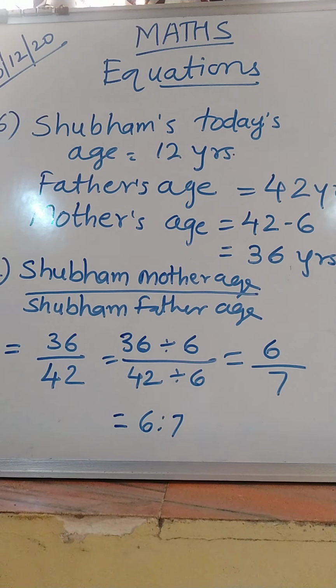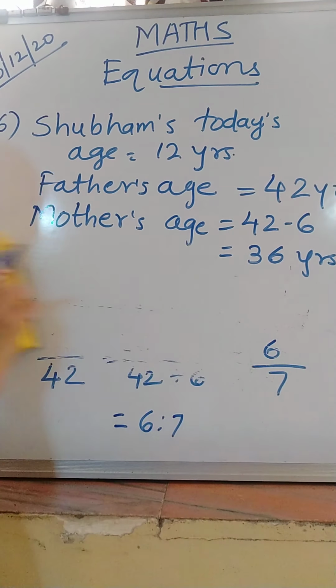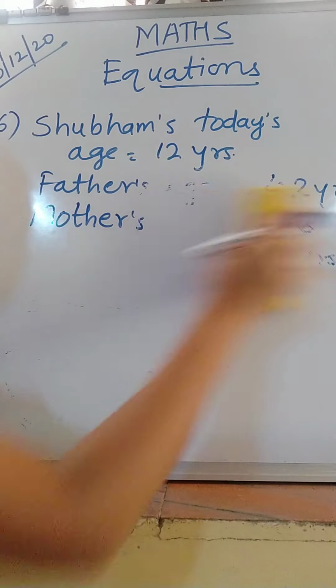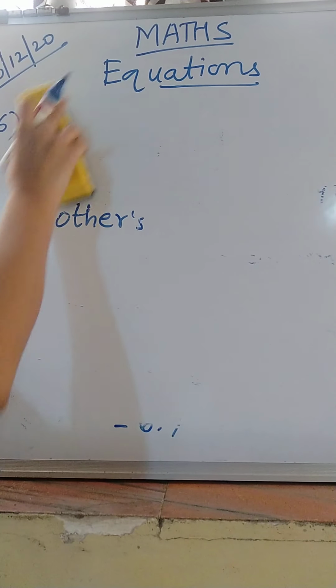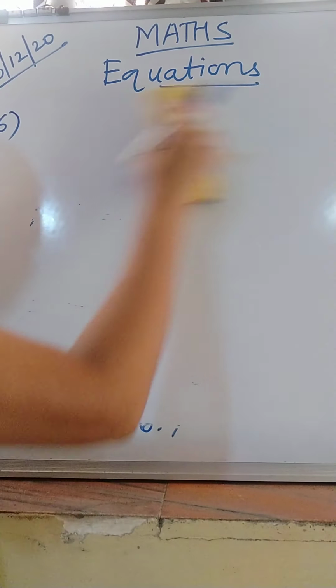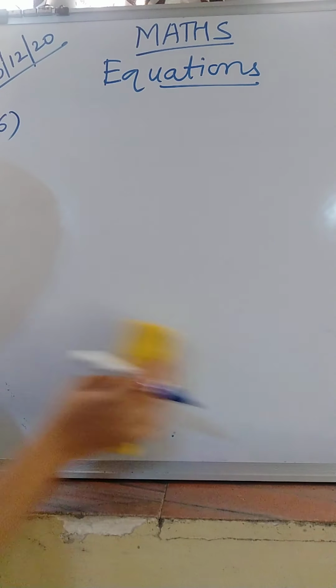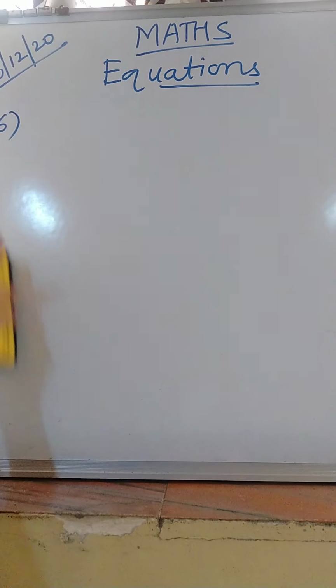Okay. Now the next and the last one is the ratio of Shubham's age to his mother's age when Shubham was 10 years old. Now see here, Shubham is 12 years old now, right? When he was 10 years means 2 years before.